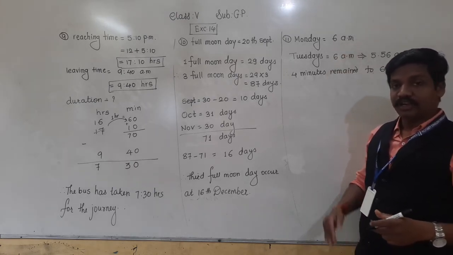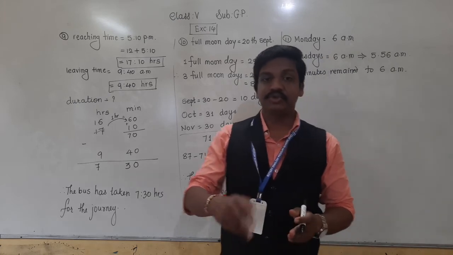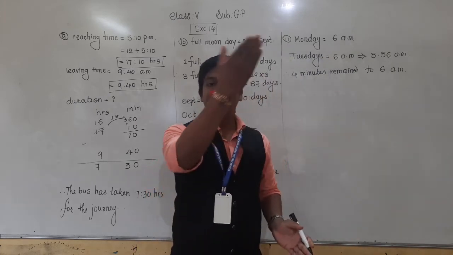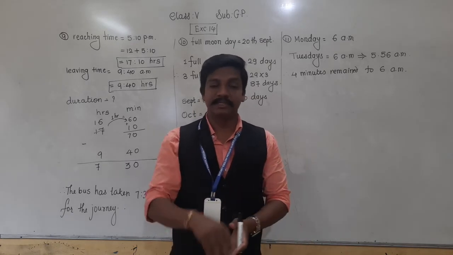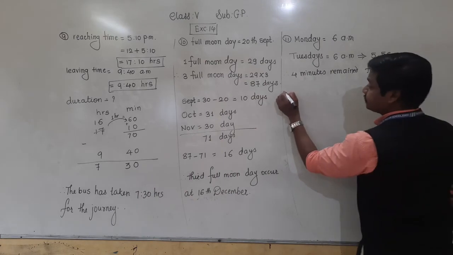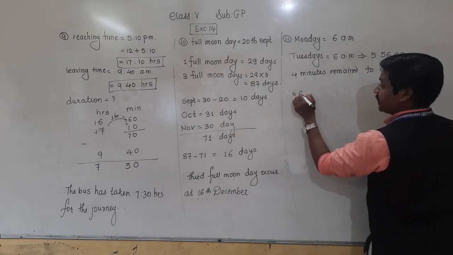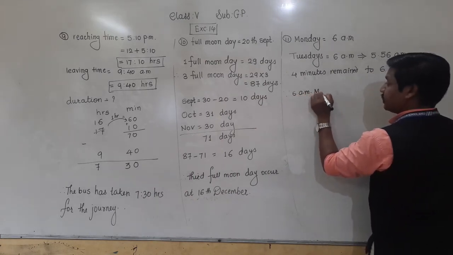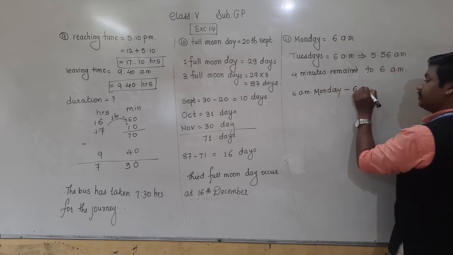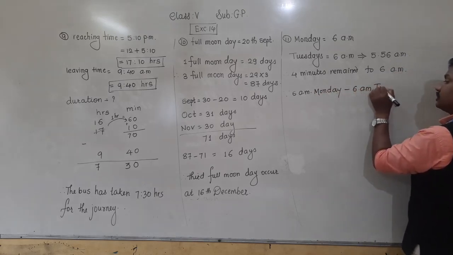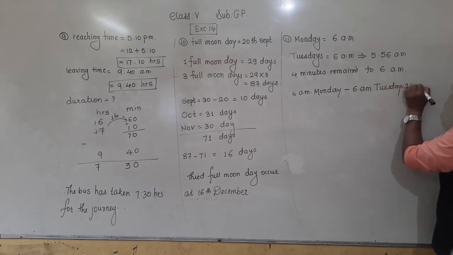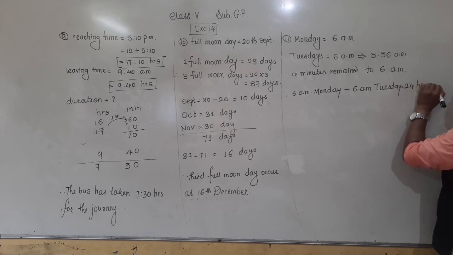Monday morning 6 a.m. till the next day 6 a.m. means one complete day, that is 24 hours, right?